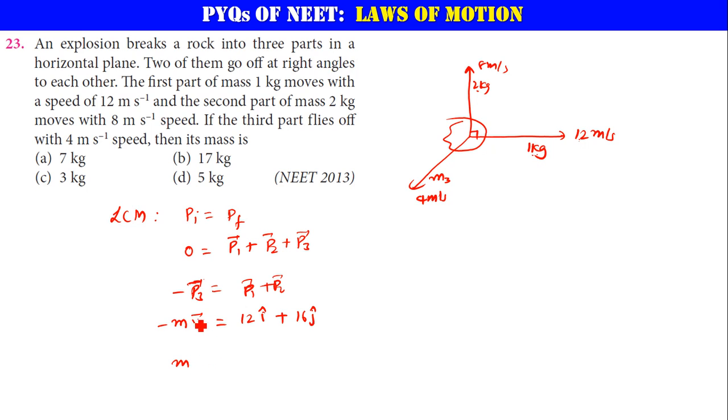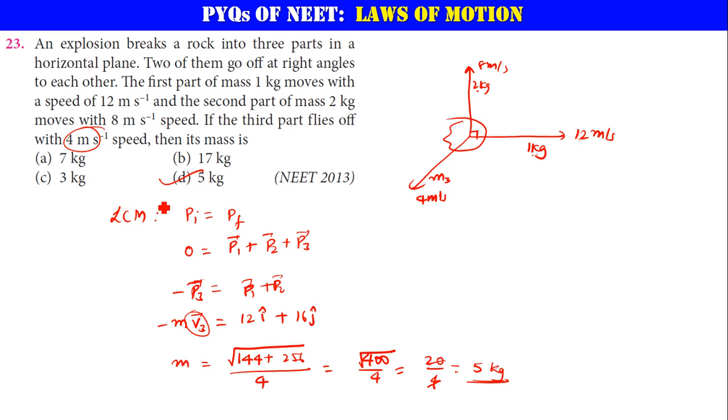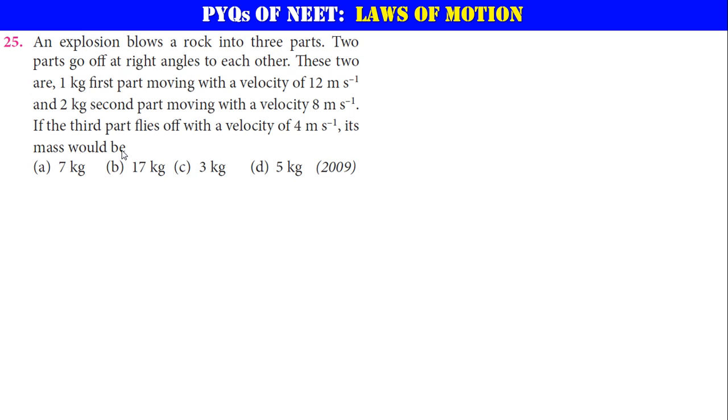Magnitude of mass is equal to the square root of 12 whole square, 144, plus 16 whole square, 256, divided by the speed given for the third mass, 4 meter per second. Just keep it aside. Now 144 plus 256 is nothing but 400, under root, by 4. Root 400 is nothing but 20, right? 20 by 4, so 4 5s are 20, that is 5 kg, since it is asking about mass. So what is the answer now? Yes, B.